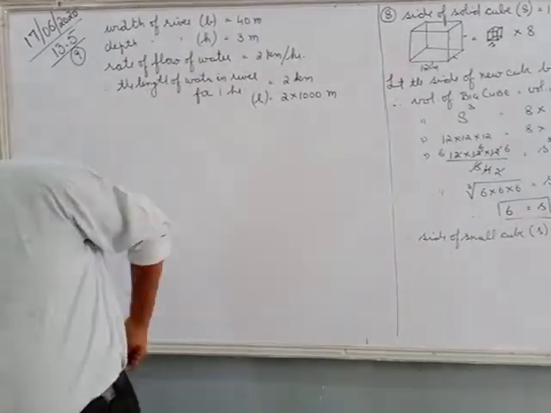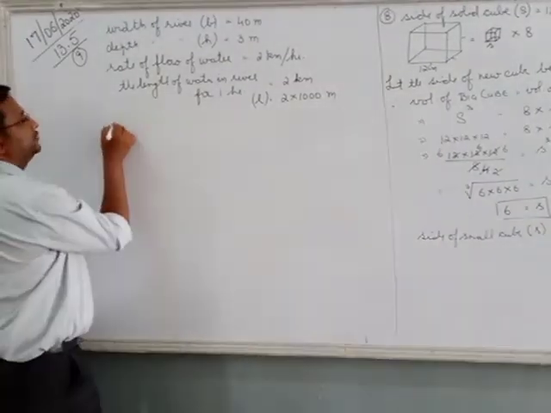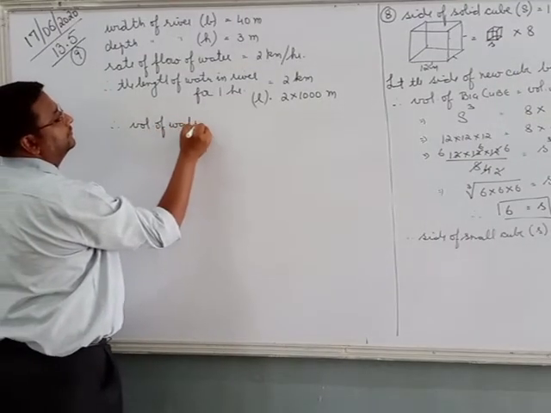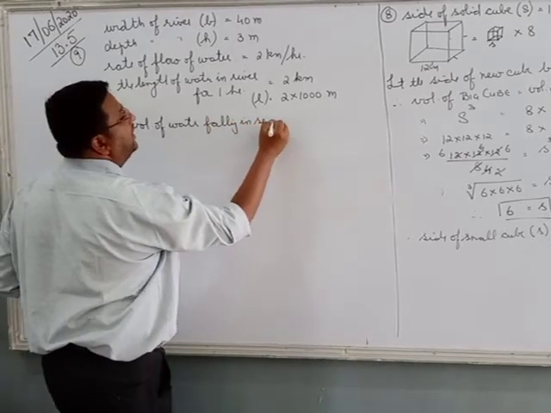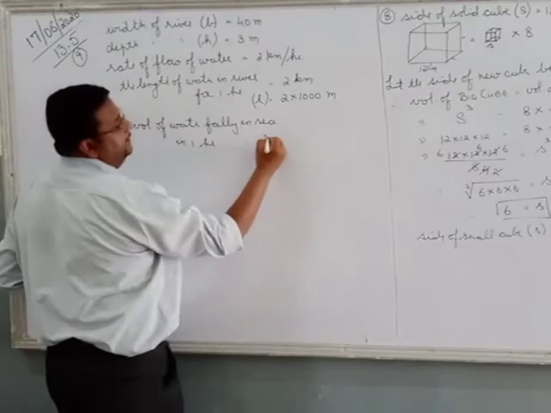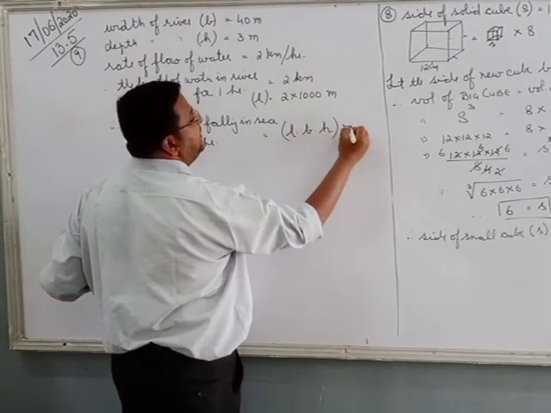So here he says how much water will fall into the sea per minute. So therefore, volume of water falling in sea in 1 hour is equals to L into B into H meter cube.